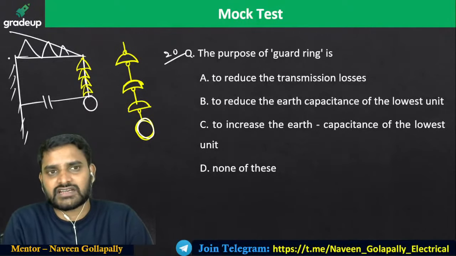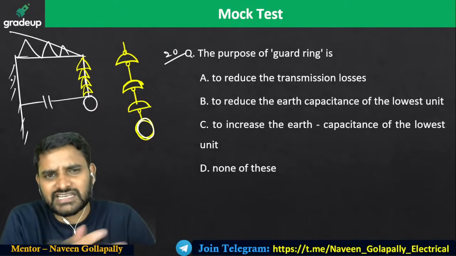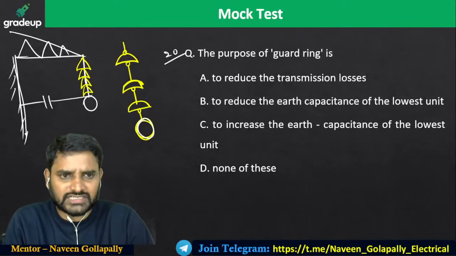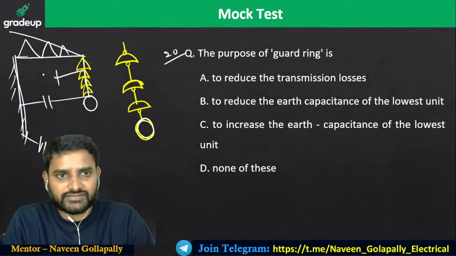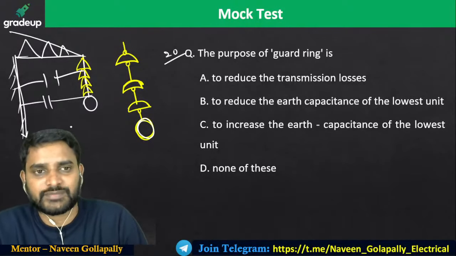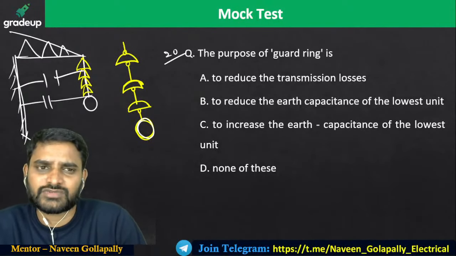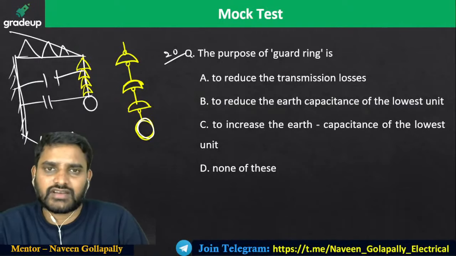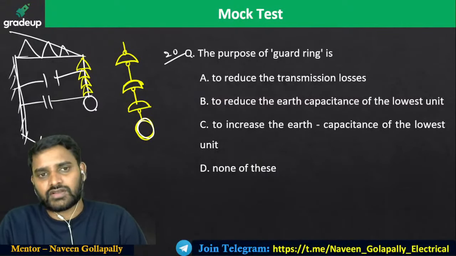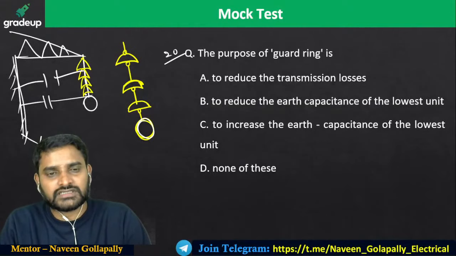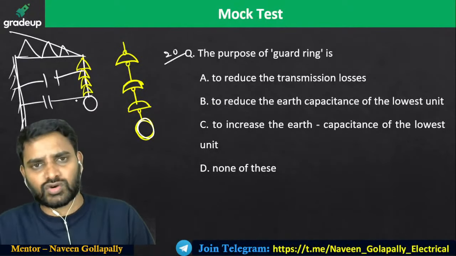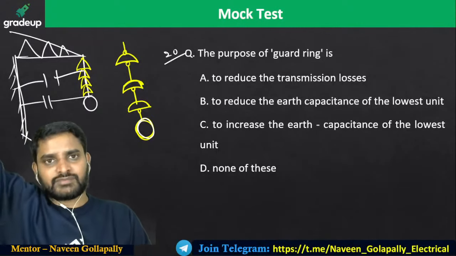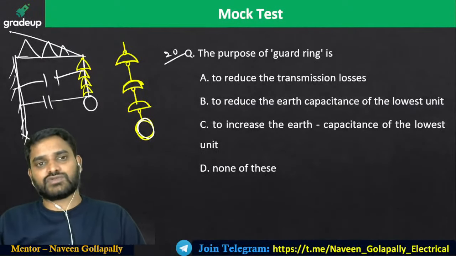Between this tower body, or the ground, you can say, because this tower foot is connected to ground, there is a chance of existence of capacitance from metal pin to ground, so shunt capacitance. Which leads to unequal distribution across the string or across the insulator disk. The insulator disk which is very near to the power conductor is going to experience more voltage, and the insulator which is far away from the power conductor is going to experience less voltage.